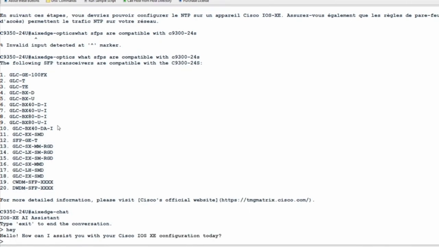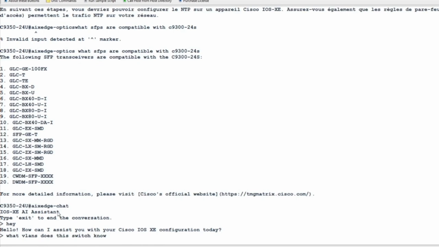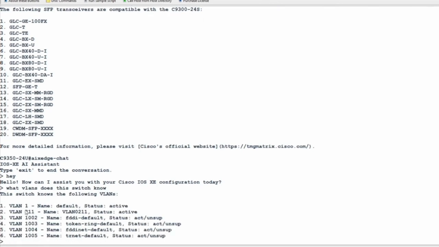So we can ask multiple questions. Perfect. So now we see that we have VLAN 1, VLAN 211, and other VLANs as well.